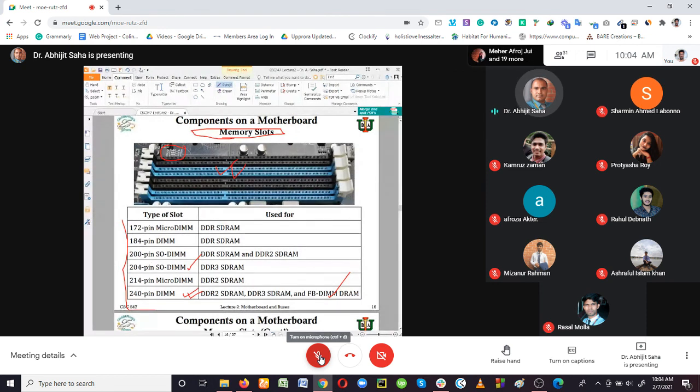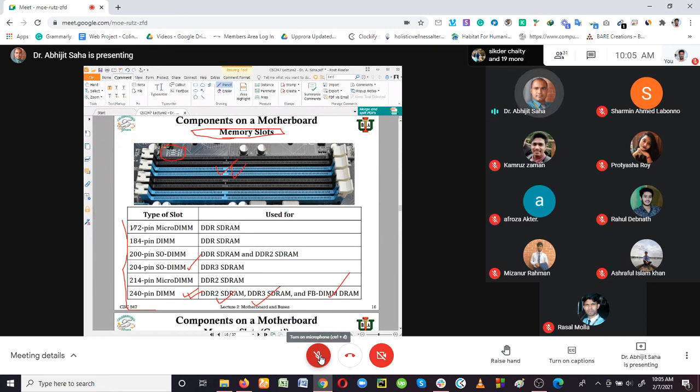You can see that different types of slots come with different types of motherboards. This one is DDR2. It started with DDR, which means double data rate. This is the improvement of the technology: day by day they are trying to make the RAM bigger and much faster than the previous one. You can see the 240 pin DIMM here supports DDR2 SDRAM, DDR3 SDRAM, and FBDIMM DRAM.